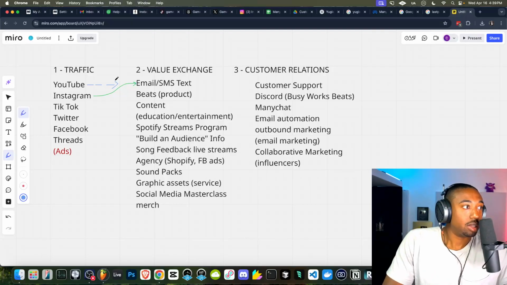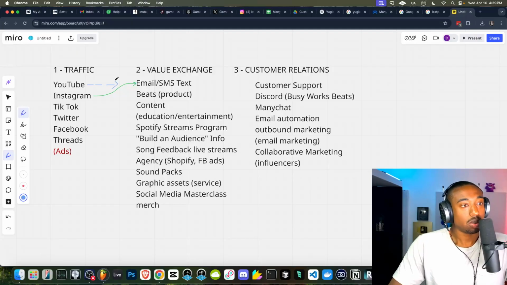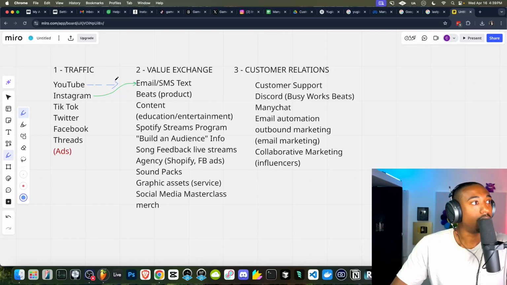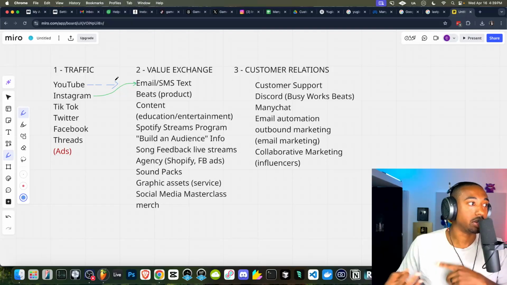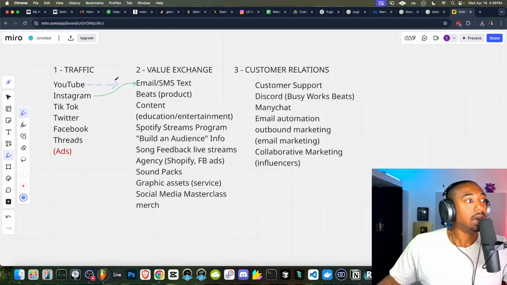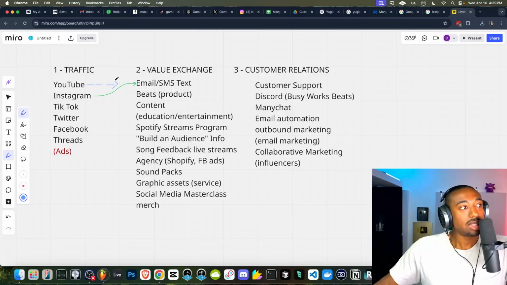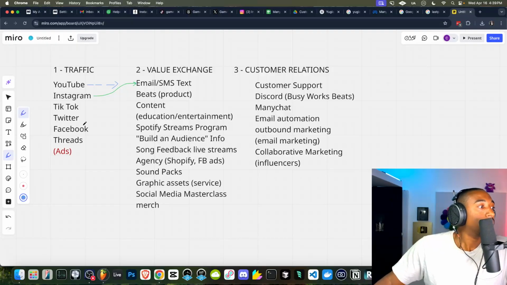So that is the only asset you control on the internet, your contact list, your email list, and your text list. I don't text market often, so the email list is the only asset you own. You don't own your YouTube, you don't own Instagram, you don't own TikTok, you don't own anything. And that's very important for when you go to sell stuff.